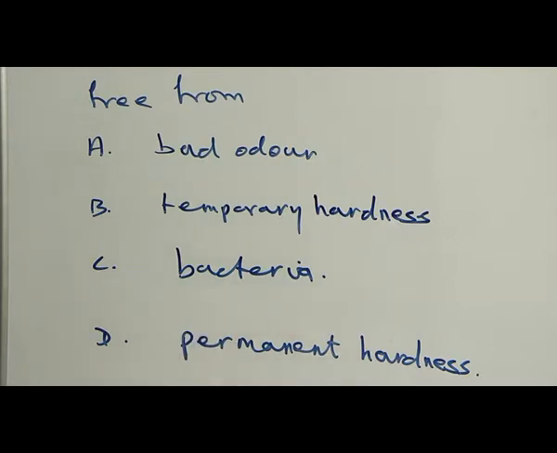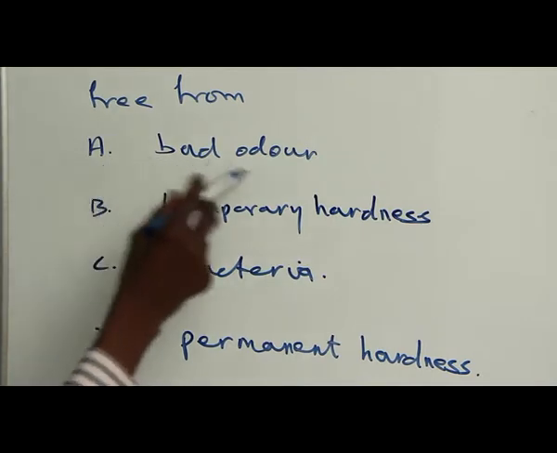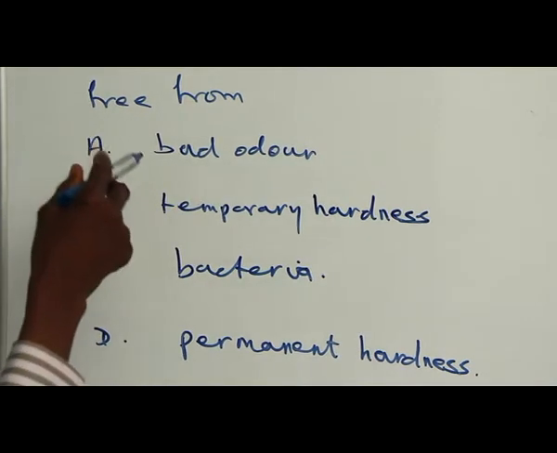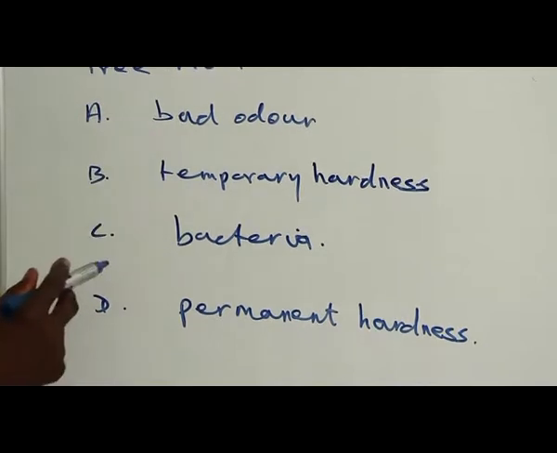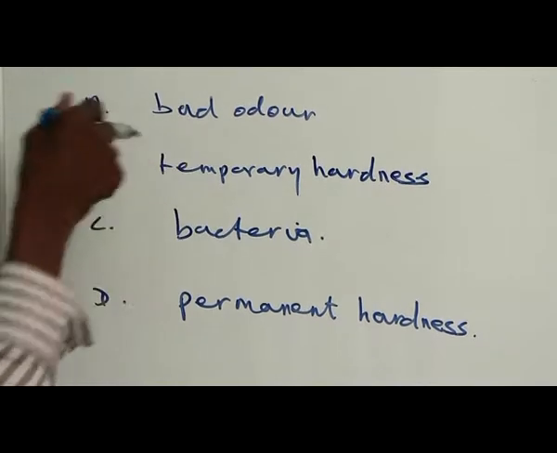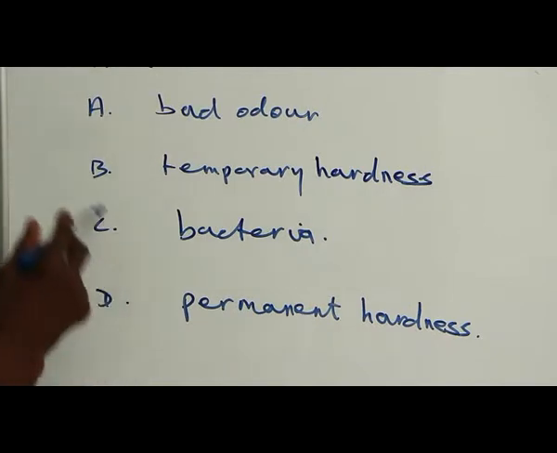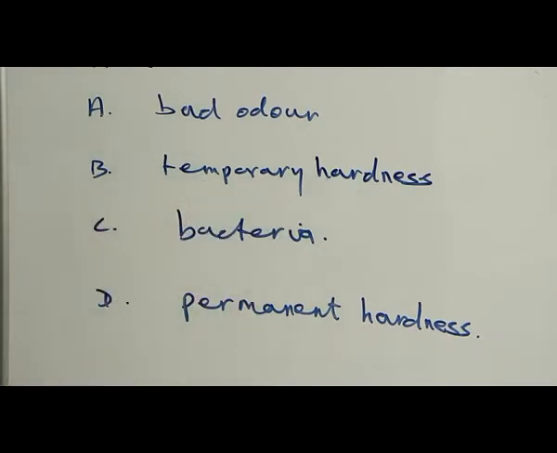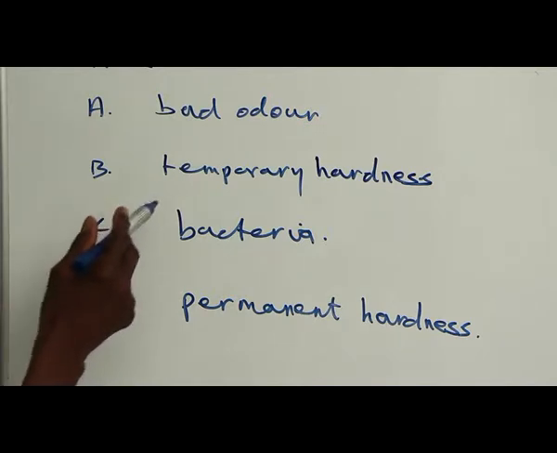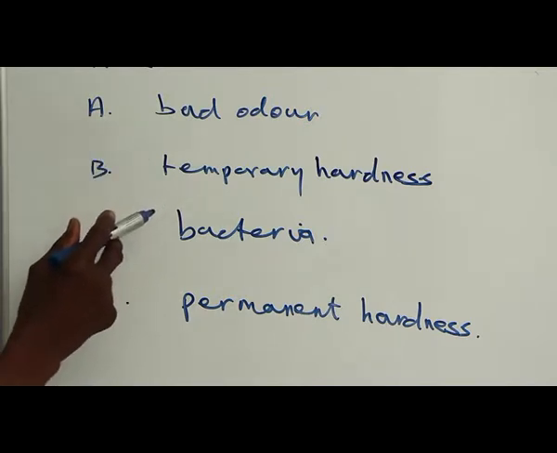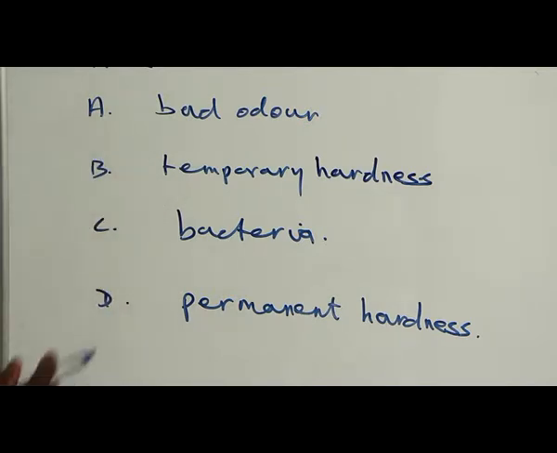Let's consider the options one after the other. A. Bad odor. Addition of chlorine does not combat bad odor. Chlorine even gives an odor that is not pleasant. So A is a wrong option. B. Temporary hardness. Of all the methods of removing temporary hardness, chlorination is not one, and so B is wrong.